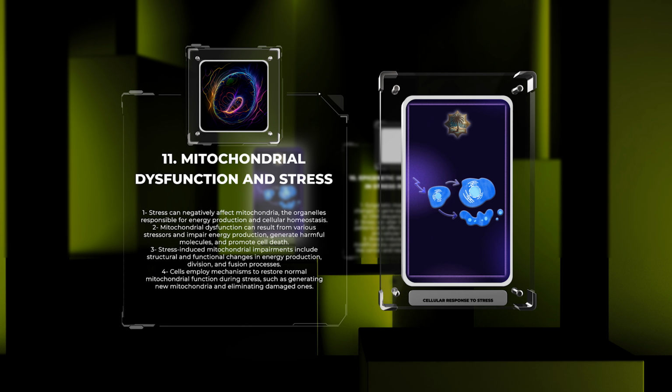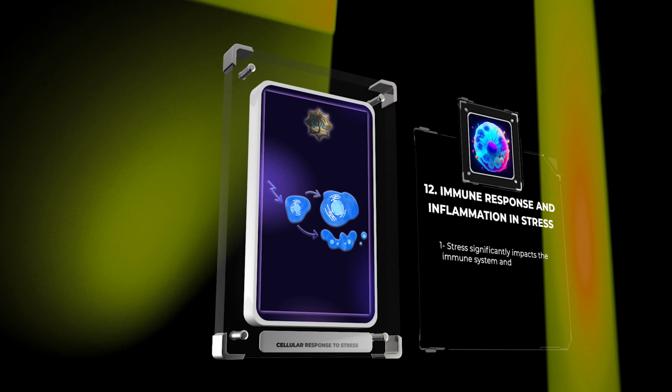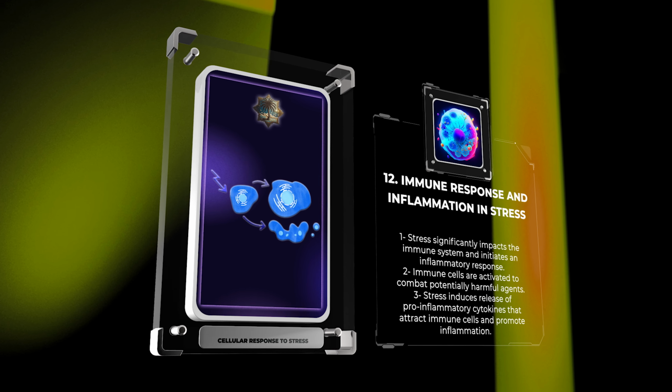These impairments often encompass structural and functional changes in mitochondria, including energy production, division, and fusion processes. In response to mitochondrial stress, cells employ mechanisms to restore normal mitochondrial function, such as generating new mitochondria and eliminating damaged ones. Stress can significantly impact the immune system and initiate an inflammatory response.